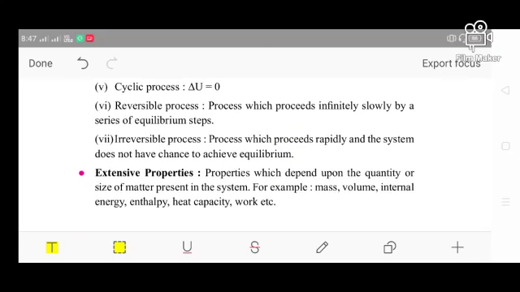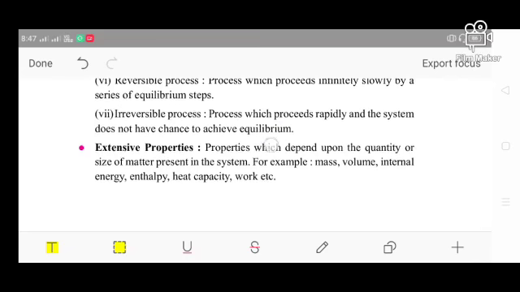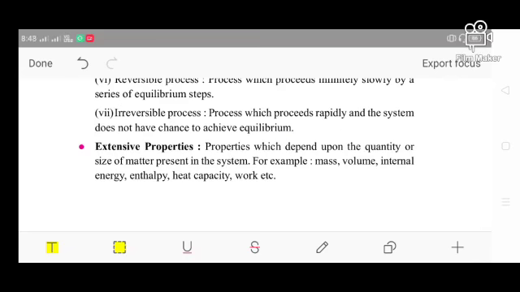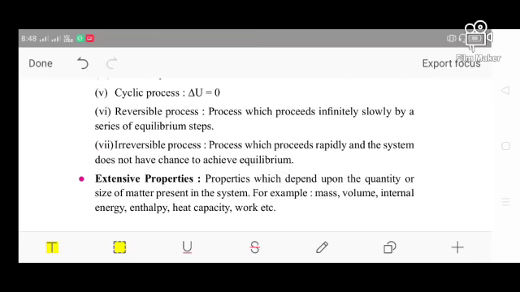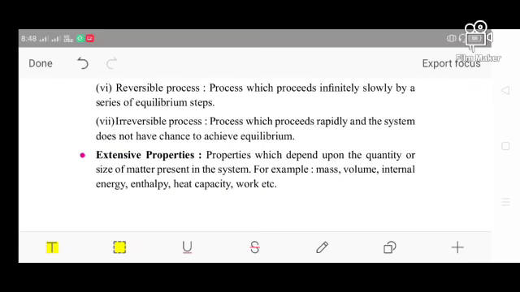So you can observe that in the reversible process the process is very slow, and the reactant is converted into the product, as well as the product is reconverted into the reactant. So in the reversible process we cannot say that the forward reaction occurs, or the backward reaction, because we cannot predict that.